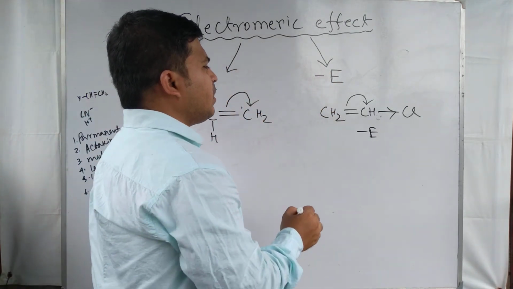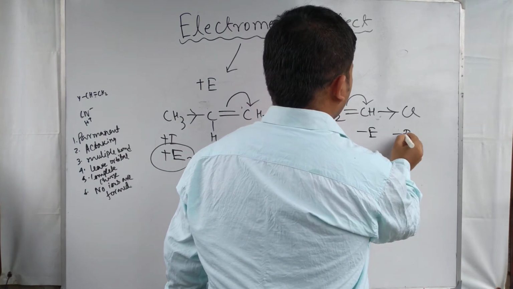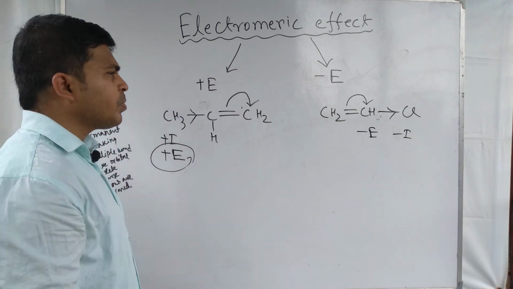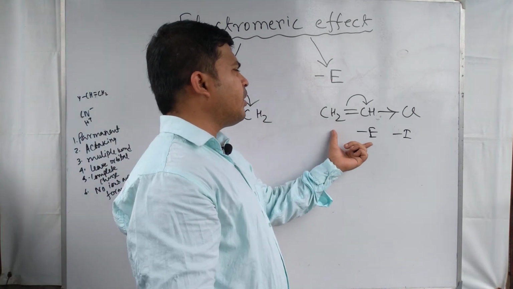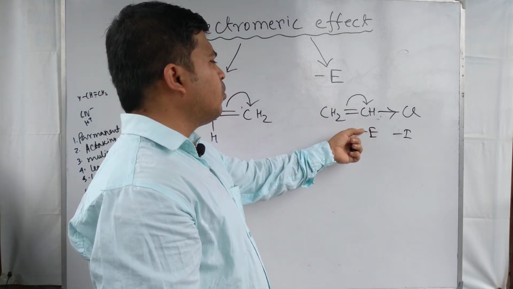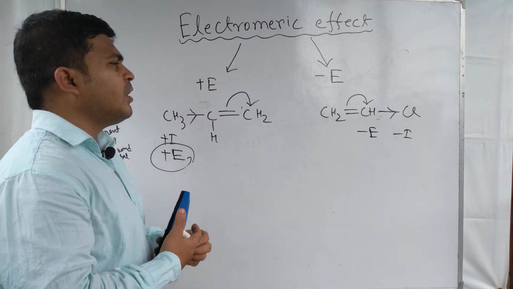Here the inductive effect, minus I, is also an important point to determine the electromagnetic effect. Here minus E effect is present due to the presence of the chlorine group. Chlorine group attracts the electron pair.